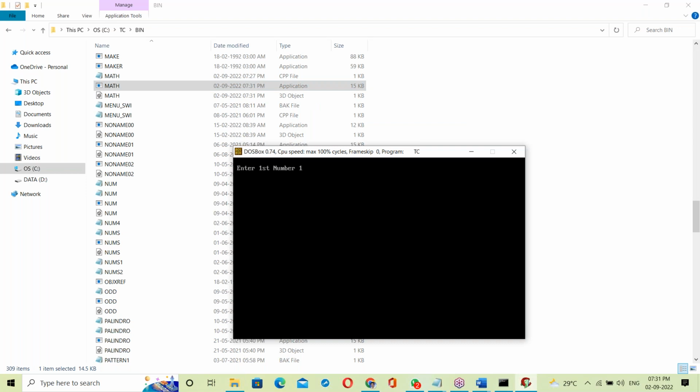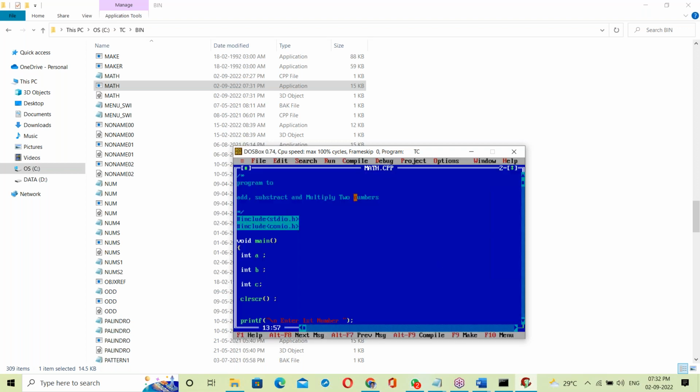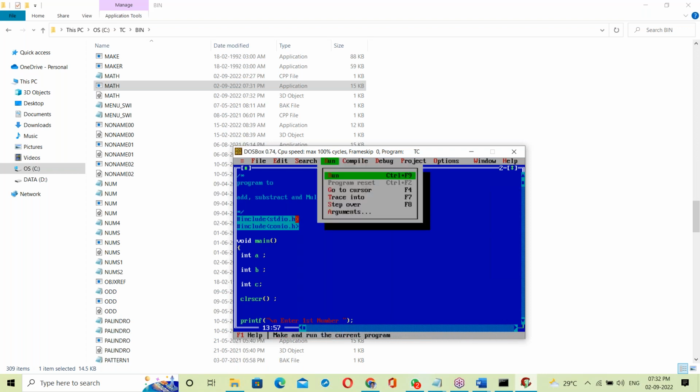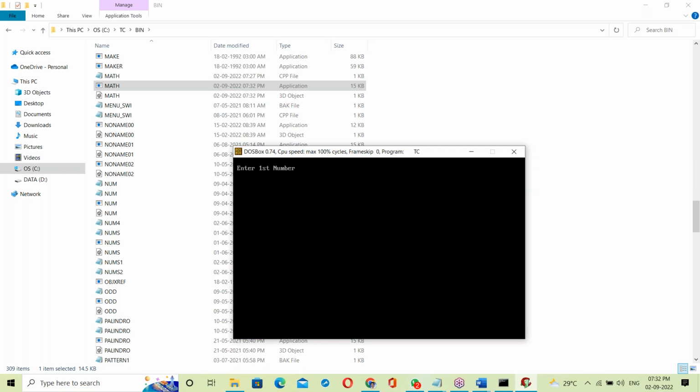First number 10, second number 20. That's it here, the output. Addition, subtraction, multiplication, right? So what is happening behind this program? First the exe file is created, so the compiler checks. Also compile here, now run it. Yes, creating the exe file. See that the time changed here. 7:32. Previously it was 7:30, now it's 7:32.